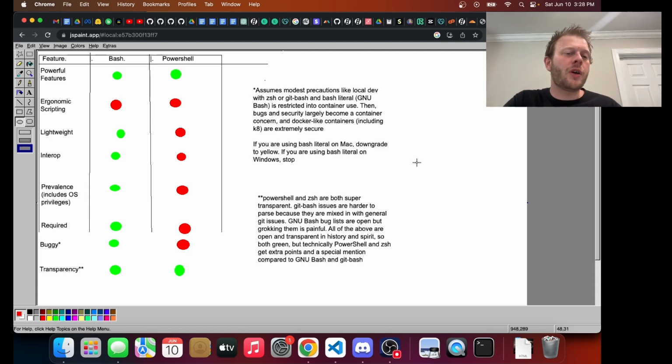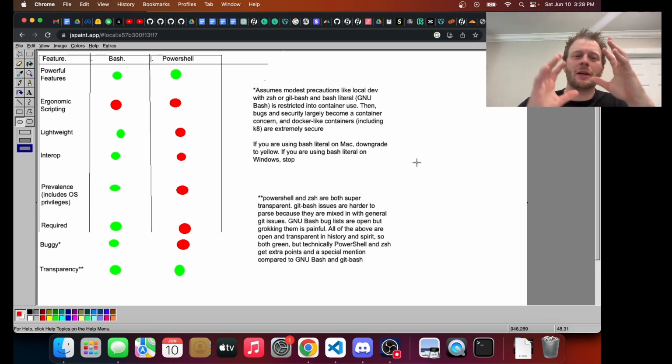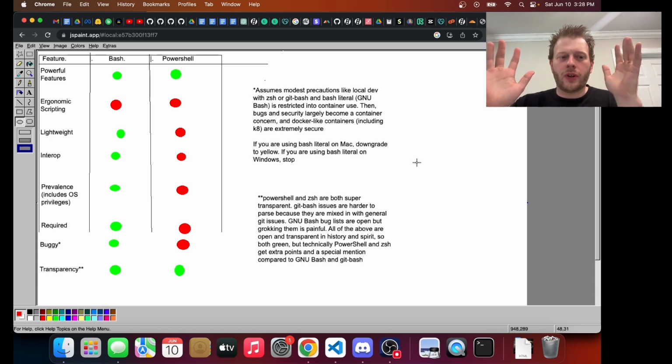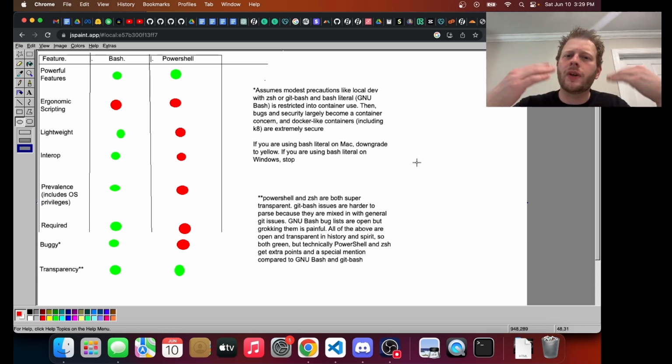So I would actually argue that bash is truer to an ideal command language. Regardless, the ergonomics of both of them is awful. You don't want to be programming in either of these. Which is lightweight? Bash is lighter weight. Bash is more interoperable. PowerShell is favored on the Windows platform. Bash is favored on Linux and Mac. So even just the two thirds right there, it's already winning. But that really understates the case.